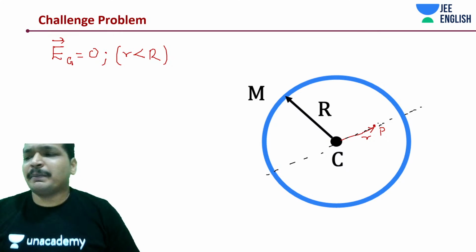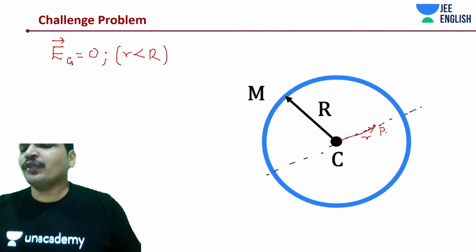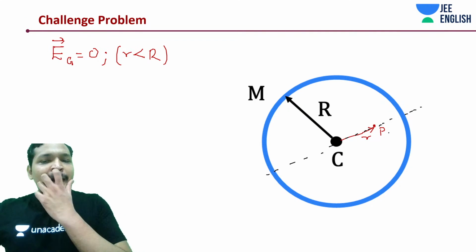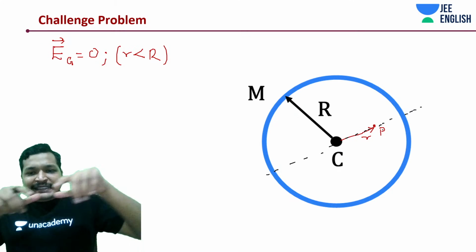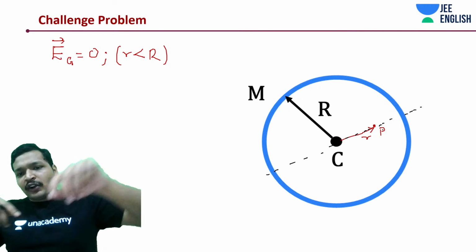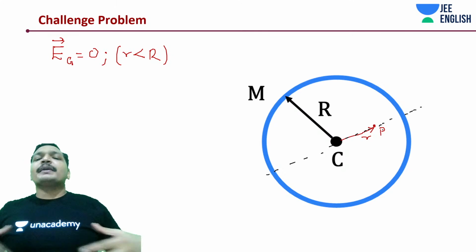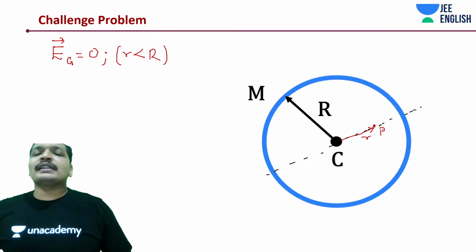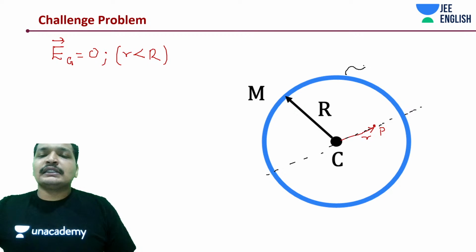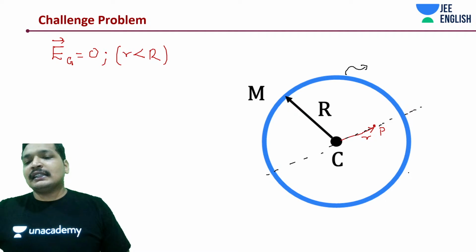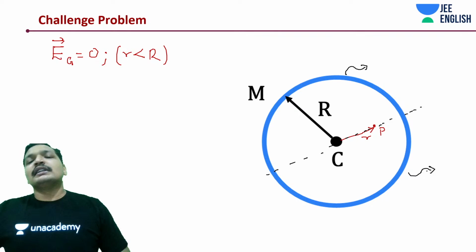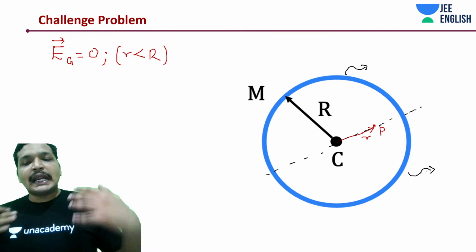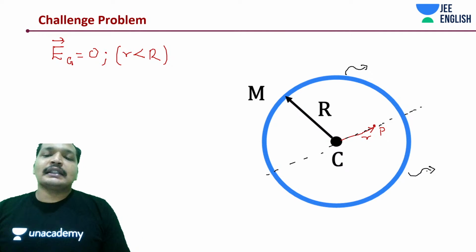If you keep noticing exact opposite points, symmetrically opposite points, they would all be cancelling out the field. One side attracting it, the other side attracting it, ultimately there is going to be no net field at that point.